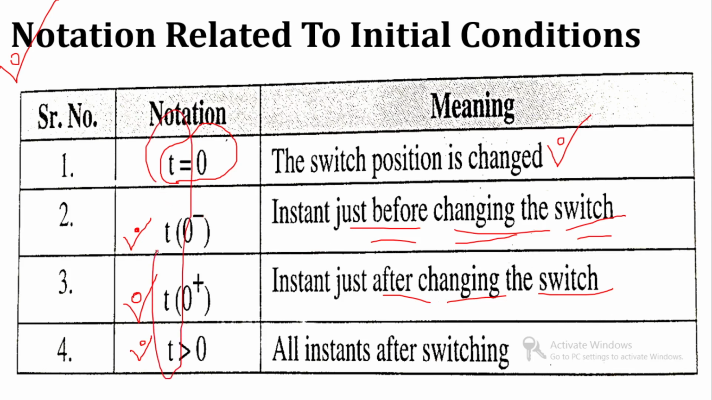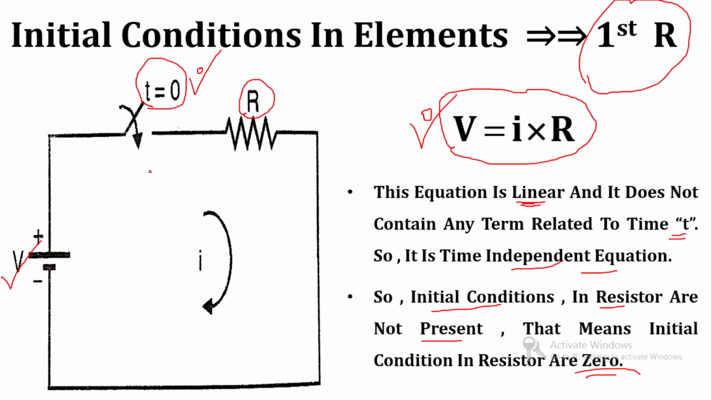Initial condition is a condition that depends on time. So, you can apply the initial condition only if the equation contains the time t, but over here voltage is equal to I into R. There is no term related to time t. So, initial conditions are absent in a resistor. Initial conditions across a resistor are 0. This is the first element, the resistor.